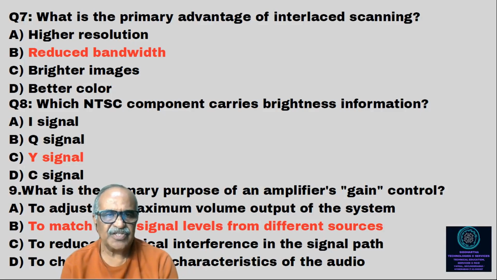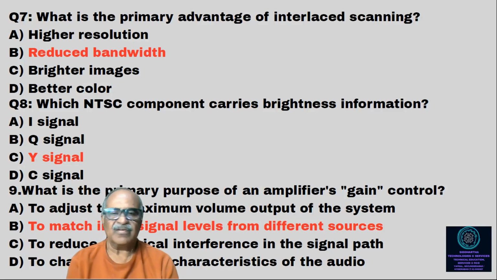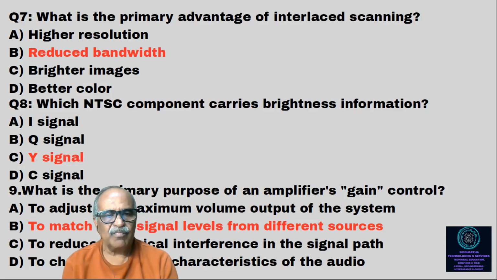Question number 8: which NTSC component carries brightness information? The Y signal carries the brightness information. 9th question: what is the primary purpose of an amplifier's gain control? We call it a gain control. The answer is to match input signal level from different sources. The gain control is nothing but to match input signal level from different sources.